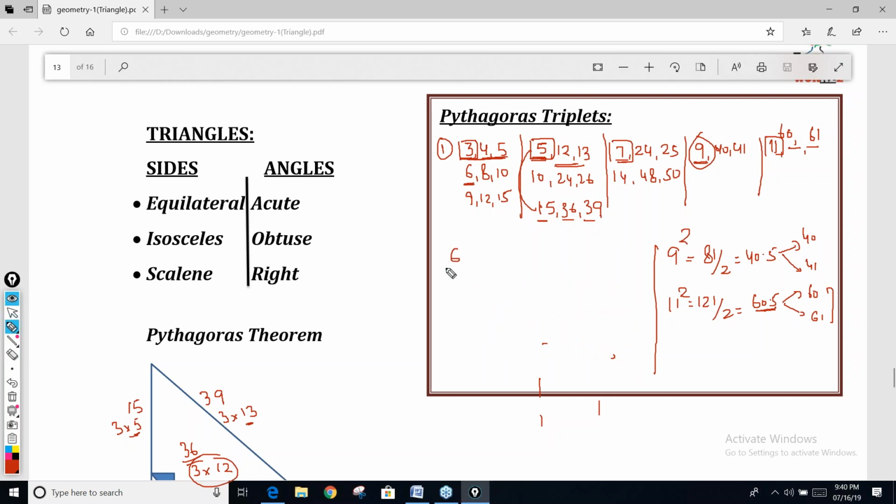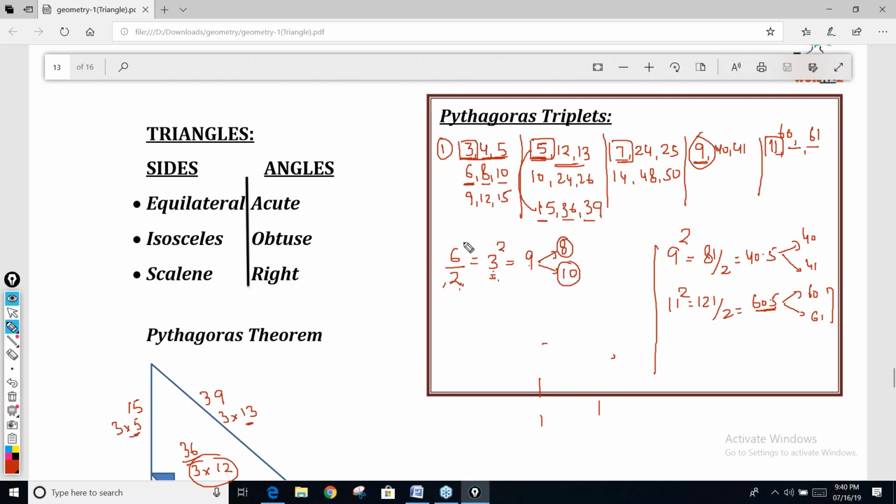If one side is 6, first make it half. 3, then square, reverse. In the odd number, first we were doing the square and then we were making it half. In case of even, first I'm making it half, then square. Half of 6 is 3, 3 square is 9. Now 9 is nothing. One side is less than 9 and one side is more than 9. So other side is 8 and 10.